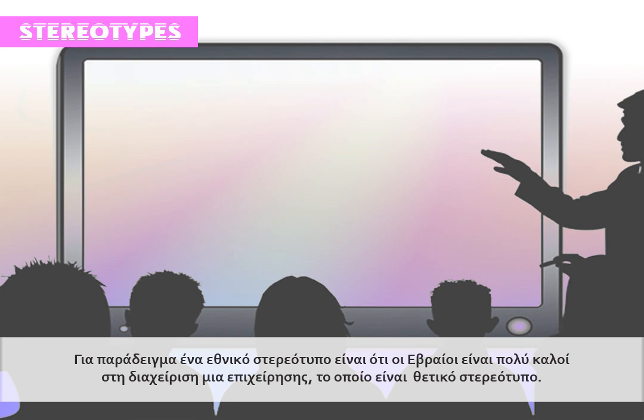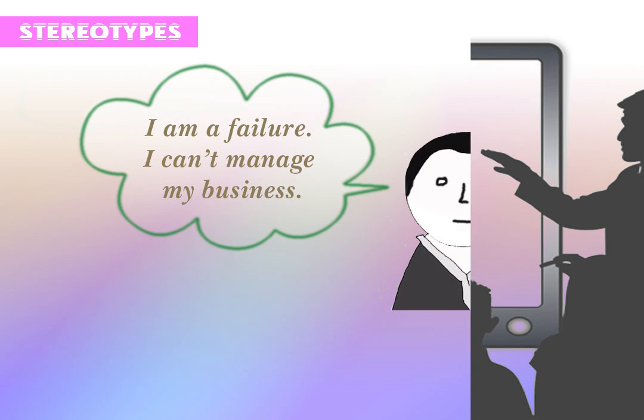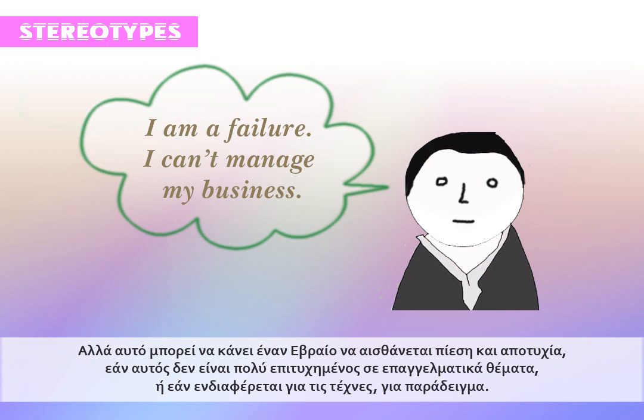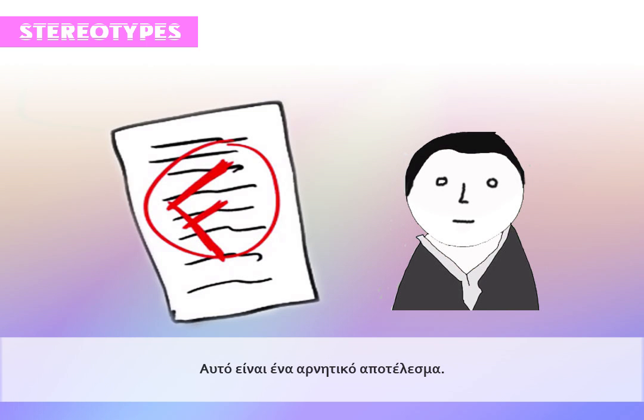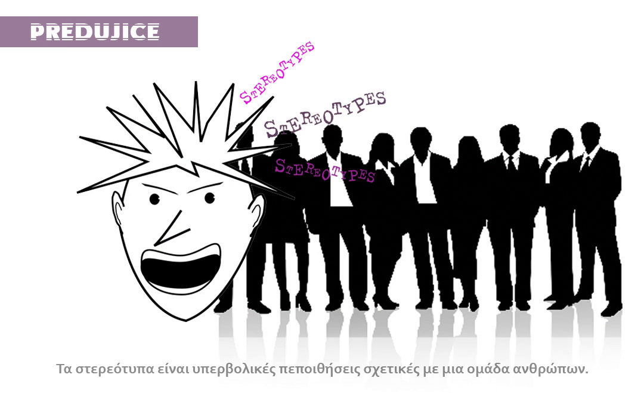Both positive and negative stereotypes can have a negative effect on a person. For example, one ethnic stereotype is that Jewish people are very good at managing a business, which is a positive stereotype. But it can make a Jew feel pressure and feel like a failure if he is not very successful in his own business or is interested in arts, for example, which is a negative outcome. Stereotypes are exaggerated beliefs about a group of people.